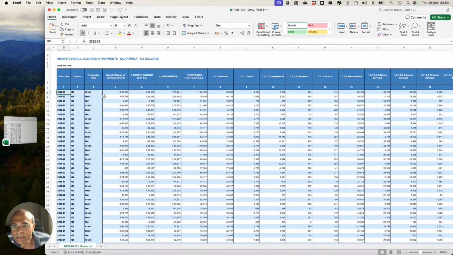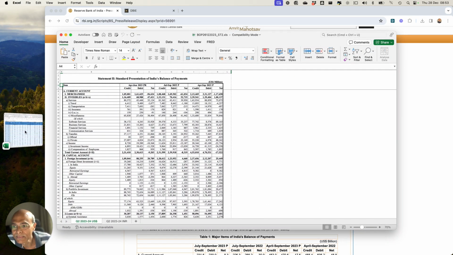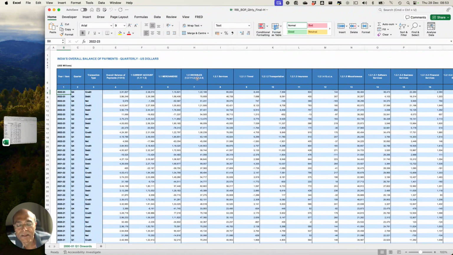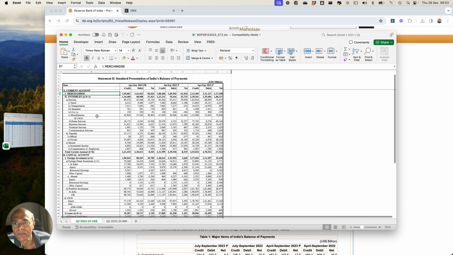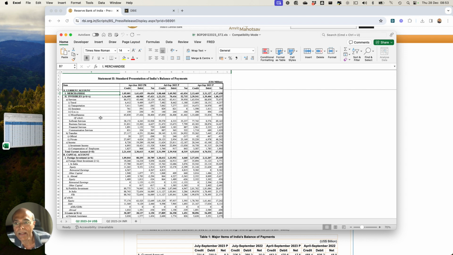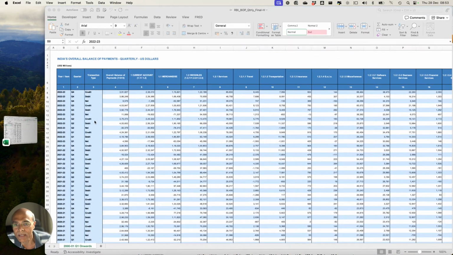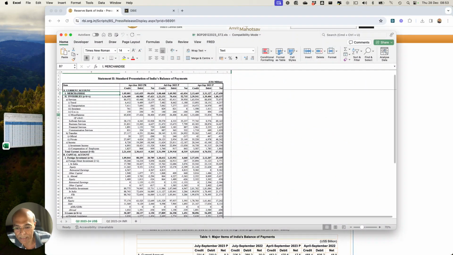Now the challenge is that the descriptions they have used in this file are totally different from the descriptions they have used in this file. Look at this. These descriptions are different, though they are the same, but they are worded differently compared to the descriptions used here. So that is challenge number one. The second is that the file is vertical in nature. So we have to convert this file in a manner that it can be utilized and we can make sense of it, because we need to create a combined file by adding this file plus this file into one single file, right?